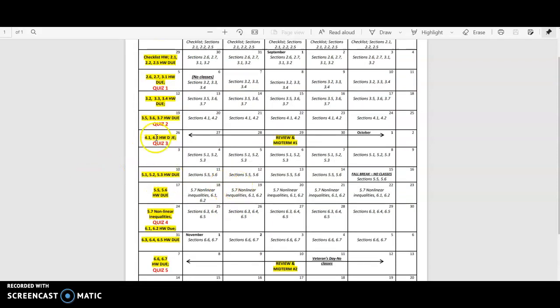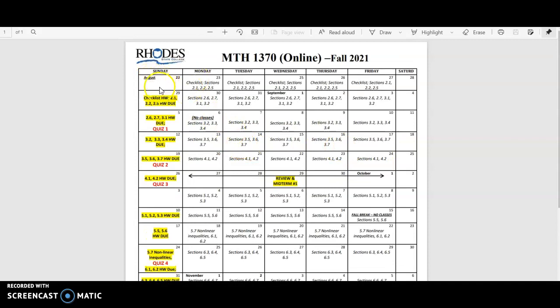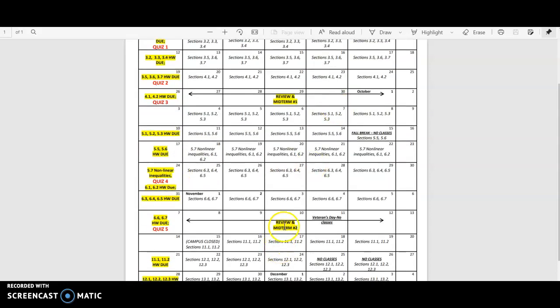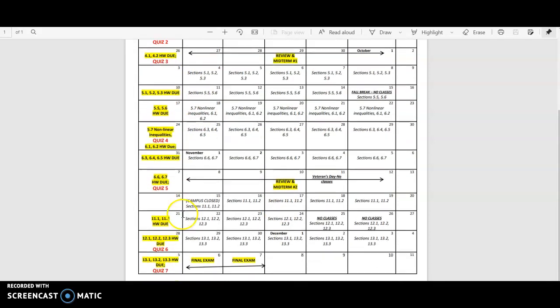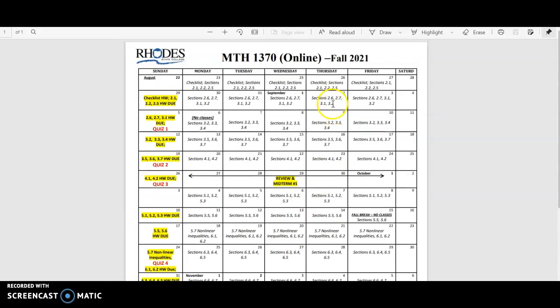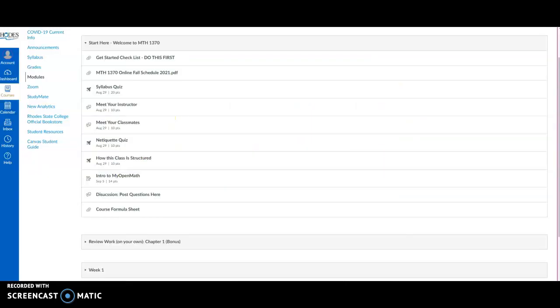We have 2 midterms, and you have several days to take the midterm once it is posted. The midterms will cover several chapters up until that point. So for example, the first midterm is over chapters 2, 3, and 4. The second midterm is over chapters 5 and 6. Then the final will cover this last chunk of material in addition to everything else in the whole course. So this schedule, please print it off, very important.